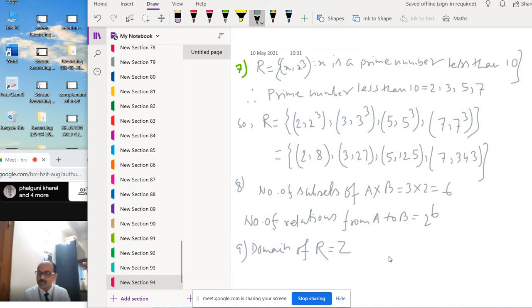So the range is always an integer. Therefore the range of R is Z only, integer only. So both are integer, because their difference is always an integer only.